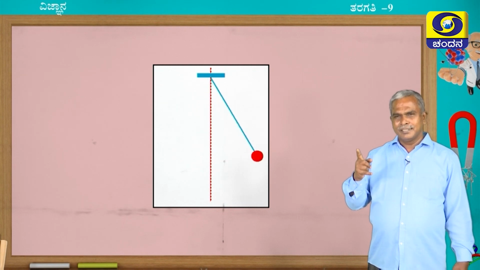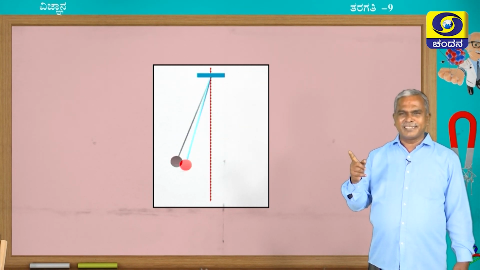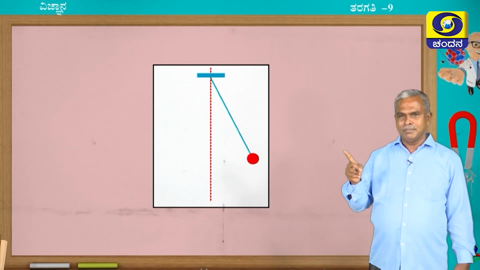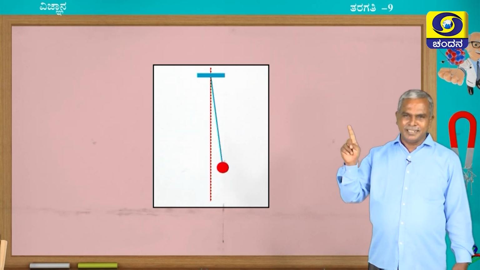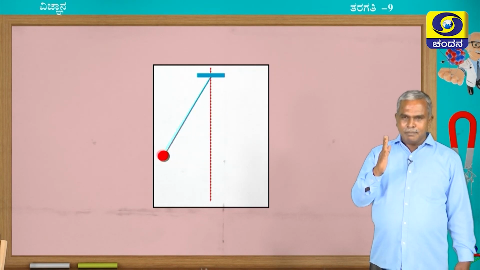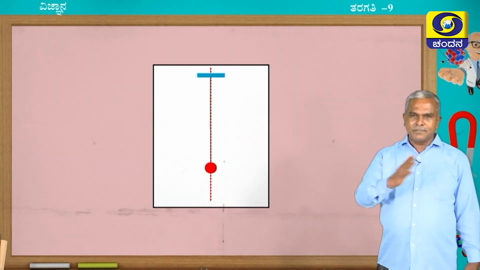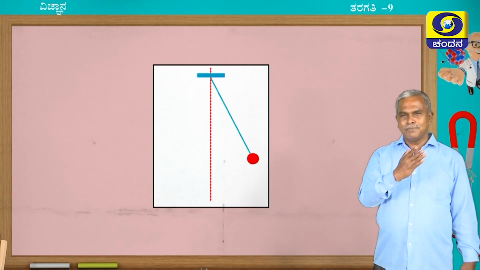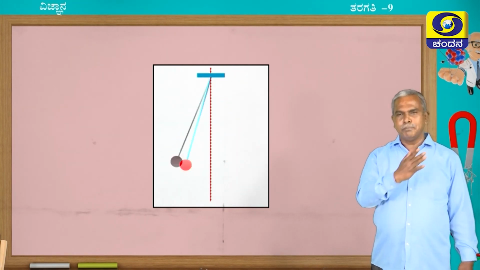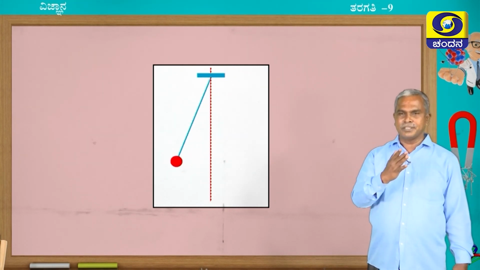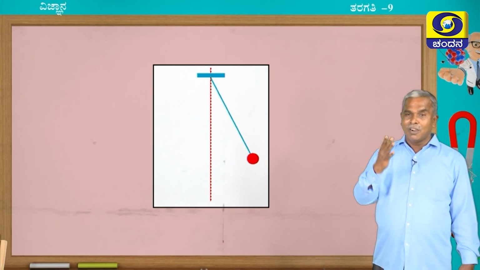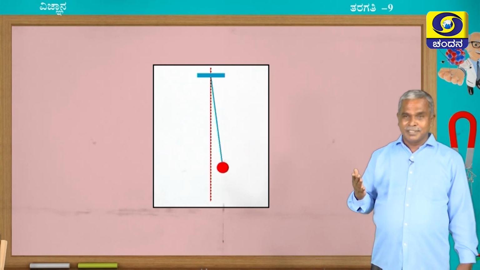I think when you conducted several experiments in the laboratory related to the simple pendulum, you might have seen this pendulum. The pendulum is moving left and right. That to and fro motion of any object about its mean position is called oscillation.